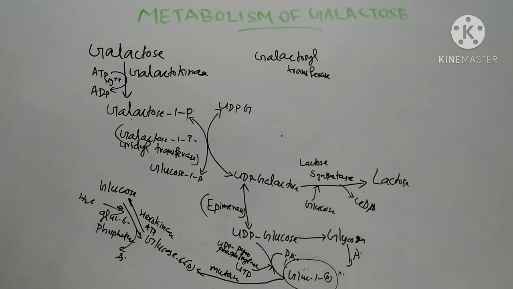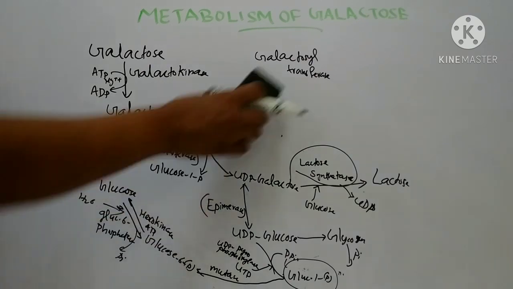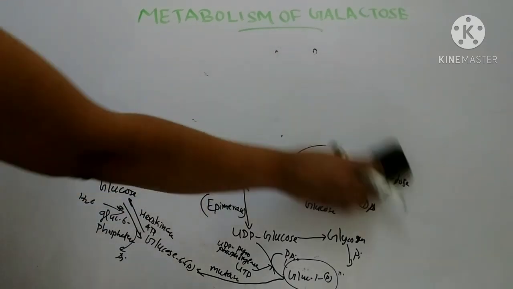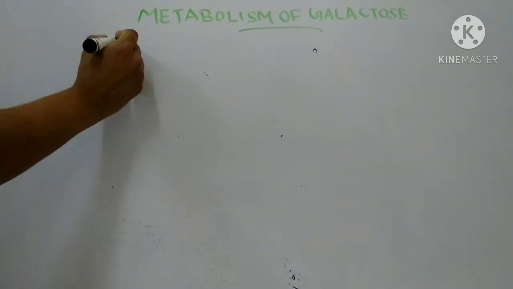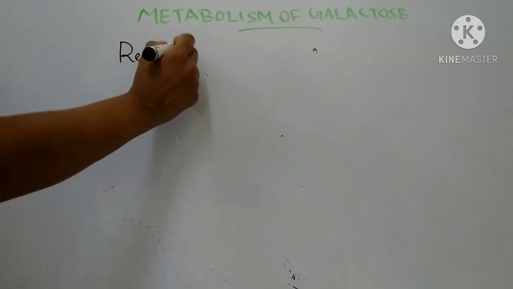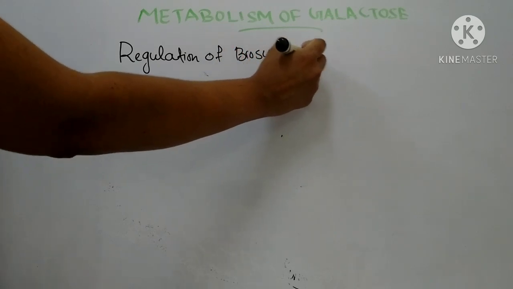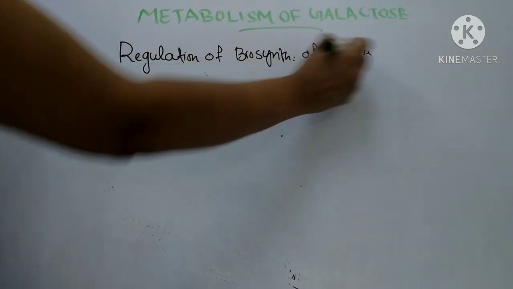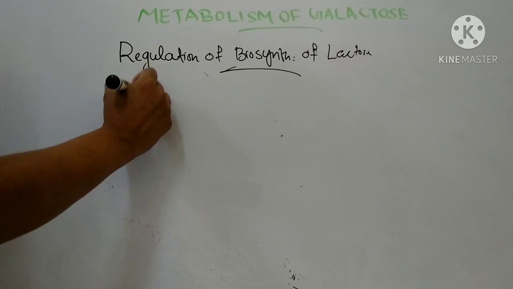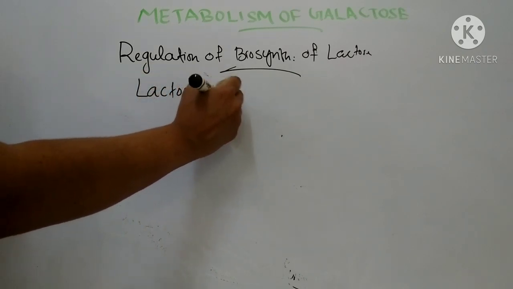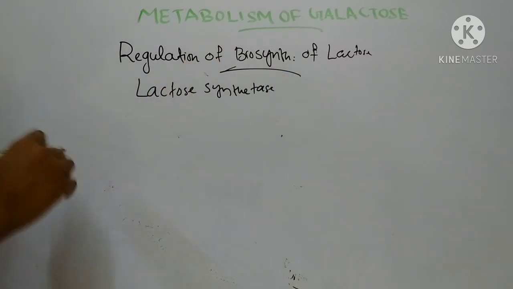Coming to the regulation of biosynthesis of lactose, the enzyme is lactose synthetase, or it is known as galactosyl transferase. This enzyme has two subunits, that is the catalytic subunit and the modifier subunit.